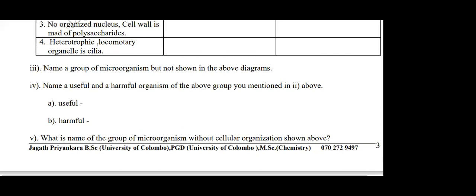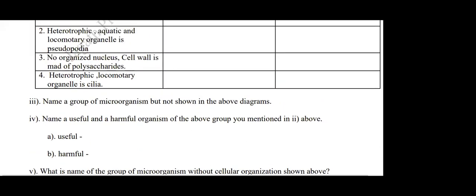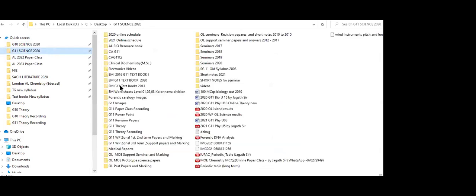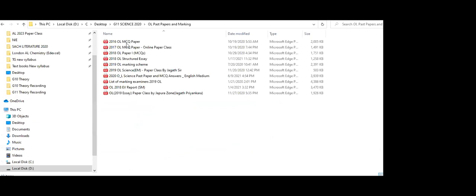Now the next one. In recent papers, oral past papers also, they have asked questions from this. I'll try to do one or two, if you take 2019 MCQs.